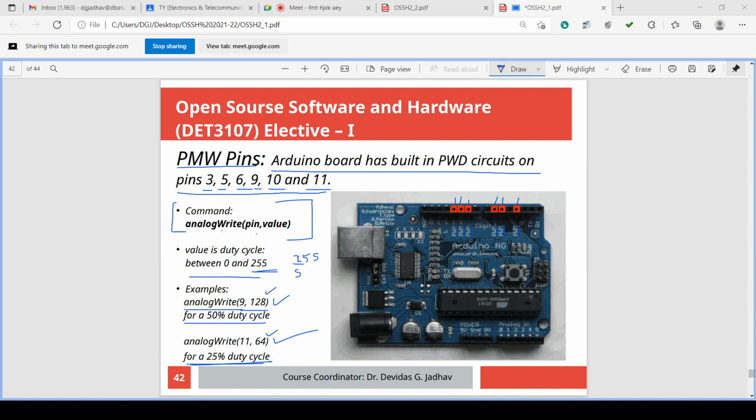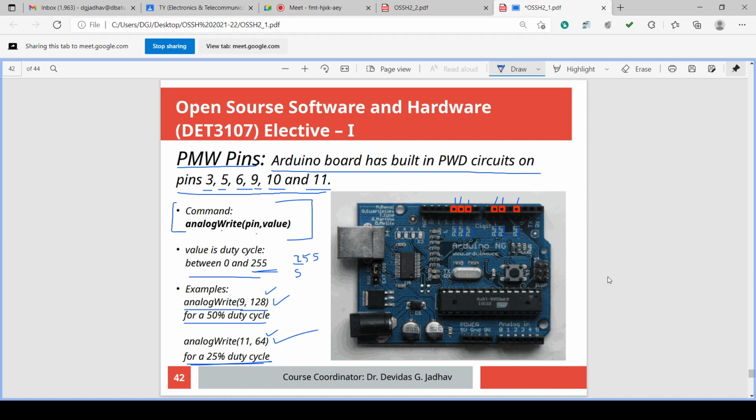If you output 51, it will give 1 volt. If you output 64, it will give 1.25 volt. 1.25 divided by 5 multiplied by 255, so it is 64. Okay, 64. So in this way you can calculate. For 255, it is 5 volt. Then for whatever your voltage is, you can calculate that number and you can add it into these commands.